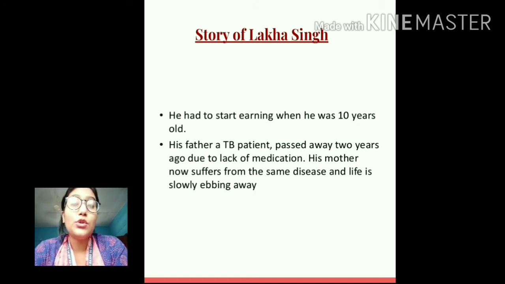Okay, and students, in Ramcharan's family there were 6 members, and in Lakha Singh's family there are a total of 8 members. And Ramcharan works as a daily wage laborer in a flour mill, whereas Lakha Singh works as a agricultural laborer. Not only that, he also does various kinds of odd jobs. Understood?